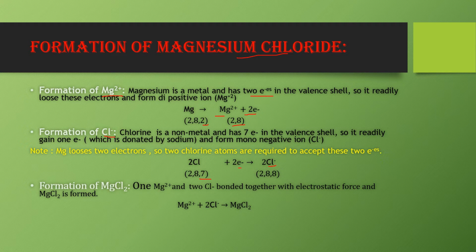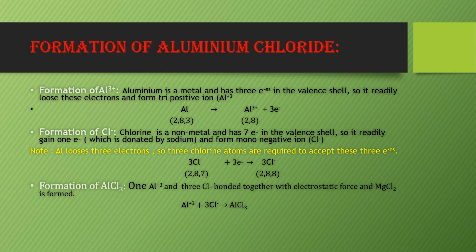So in order to balance the electrons, we take 2 chlorine atoms, so they gain 2 electrons to convert into 2 Cl minus. Now formation of MgCl2: 1 magnesium plus 2 and 2 chloride ions bonded together with electrostatic forces and form MgCl2, that is magnesium chloride. Now the next is formation of aluminium chloride.